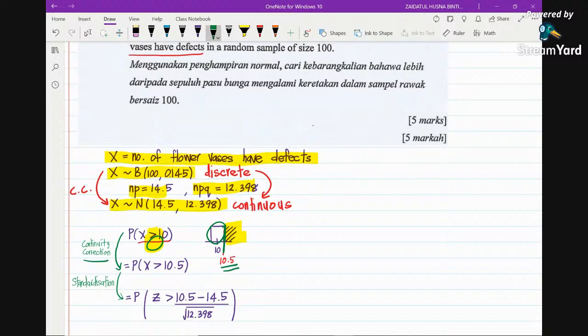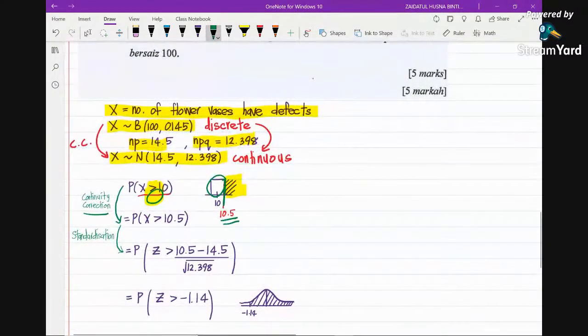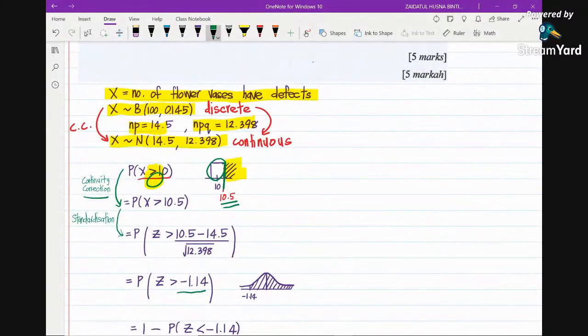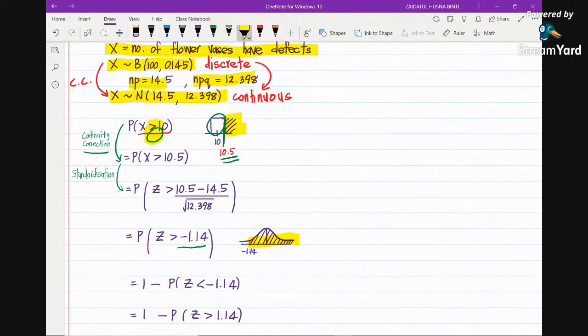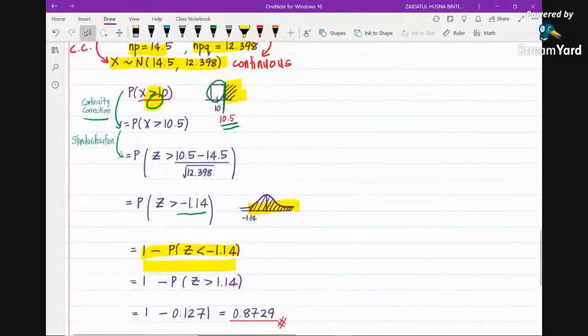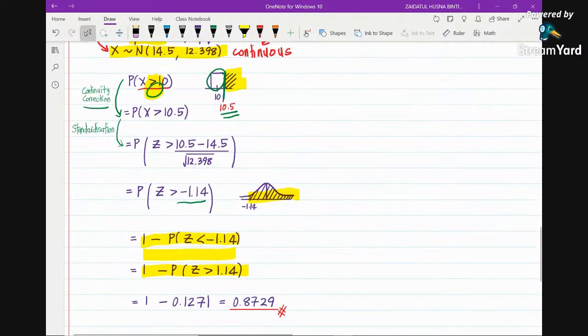And then next you do standardization. You will find that this is negative. If you draw the bell-shaped curve, this is the region that we are looking for. But then we cannot read the table yet. So it's going to be 1 minus the probability z less than. Then you change this, you rotate, so this is z greater than 1.14. And you read the table, so you will get this answer.